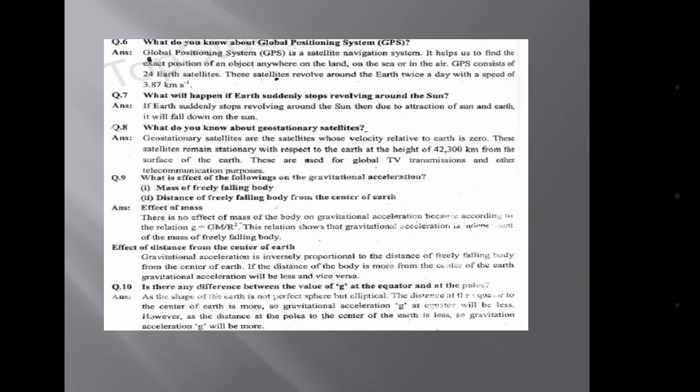GPS consists of 24 Earth satellites. These satellites revolve around the Earth twice a day with a speed of 3.87 km per second. GPS is a system through which you can find the exact location of any object anywhere on the earth, on the land or in the sea.